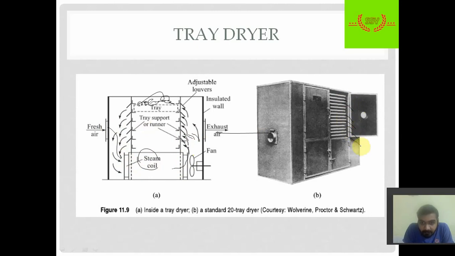Look at this diagram, there are louvers, or spaces between two trays, for the gas to pass. When the gas enters through these trays, mass transfer, as we discussed, takes place. These louvers are used to increase the efficiency. We will discuss louvers in the discussion of cooling towers. This is how mass transfer of drying takes place in a tray dryer.